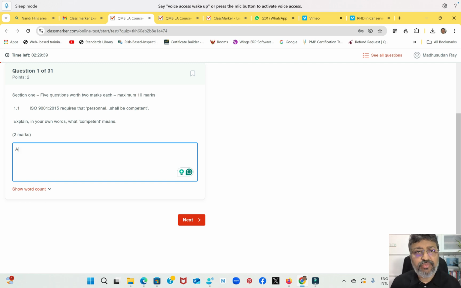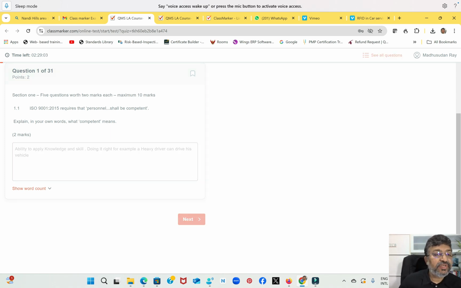So, ability to apply knowledge and skills. For example, a heavy driver can drive his vehicle. So this is what a question is. Don't worry about small mistakes here, that is understood.